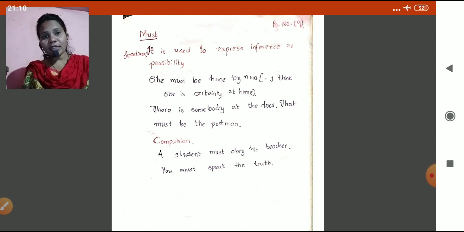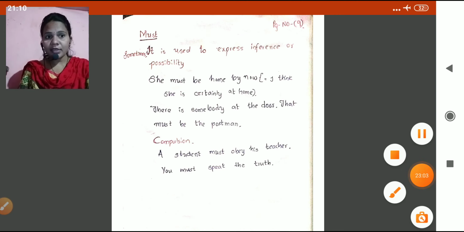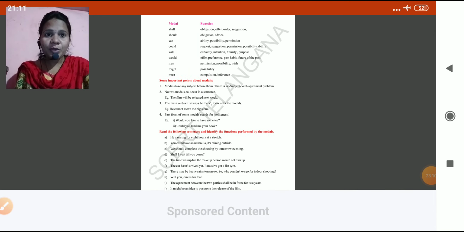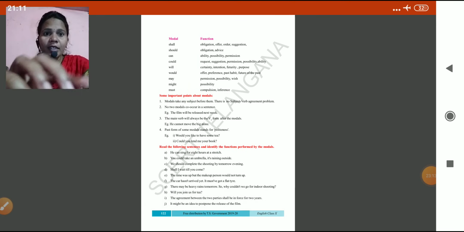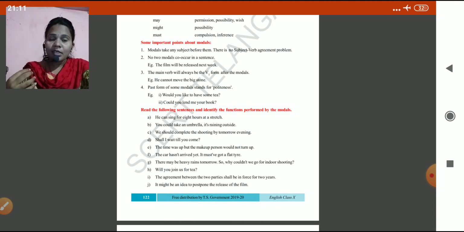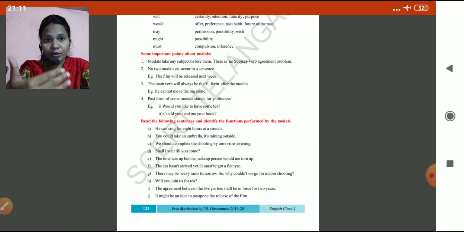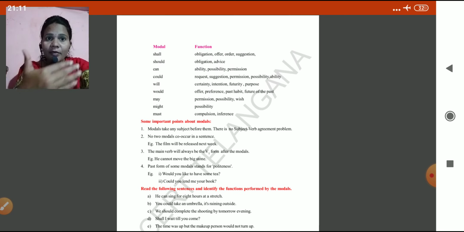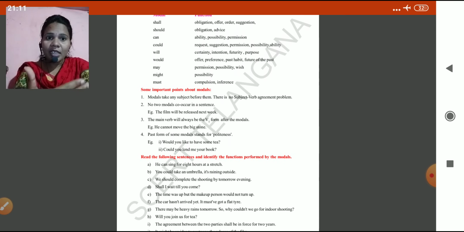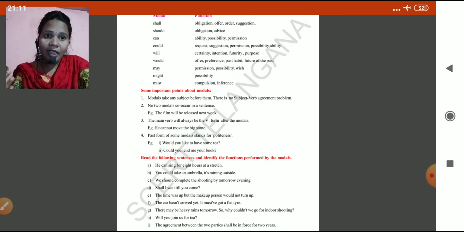So, like this, children, we'll use modal auxiliaries. So, children, what is today's homework for you: here are given some sentences. You have to find out what function the statement is expressing. Okay, did you understand, children? He can sing for 8 hours at a stretch.